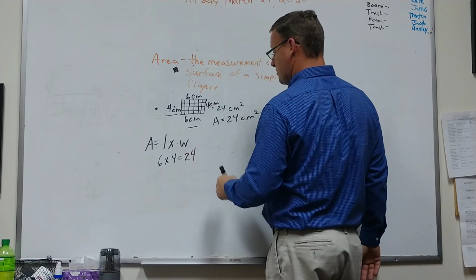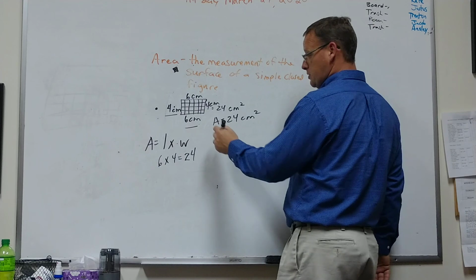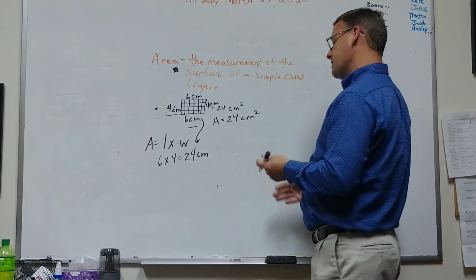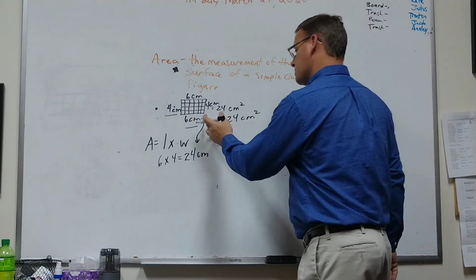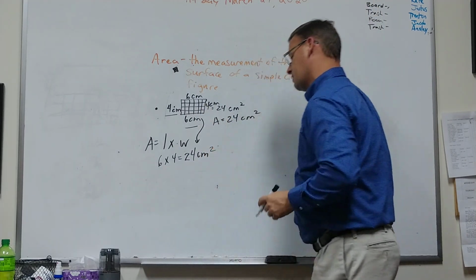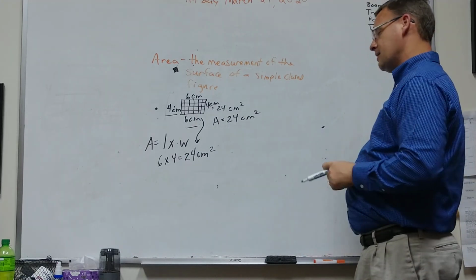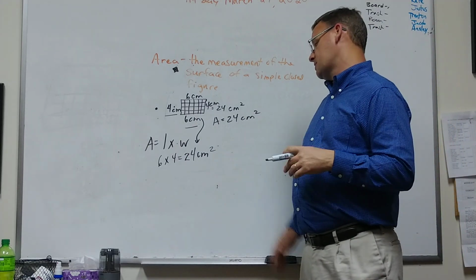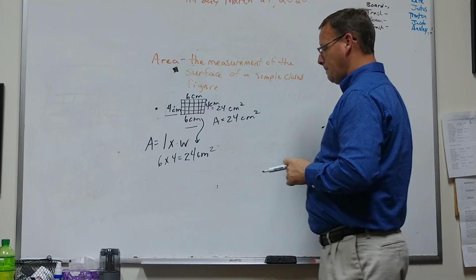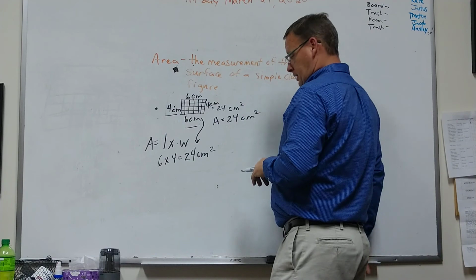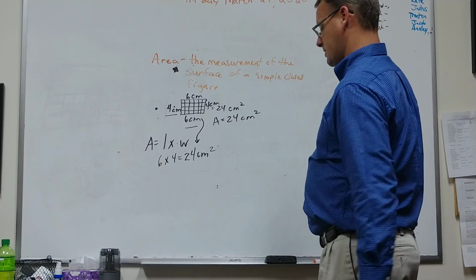Now, you wouldn't just tell me it was 24 nothing. You'd put in your units. It's not just 24 centimeters, it is 24 square centimeters. So you'd put the square after centimeters. That would be the 2 in the air. You never have to worry about a 3 or a 4 right now. You're just going to do a 2. The 3 will come with volume, and we'll learn that later, hopefully.